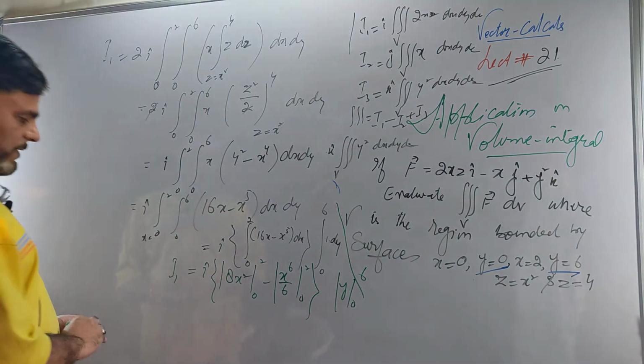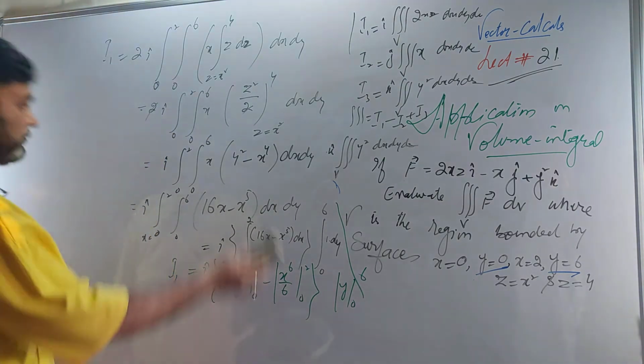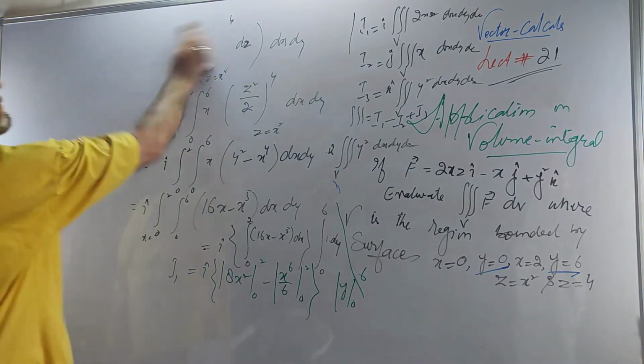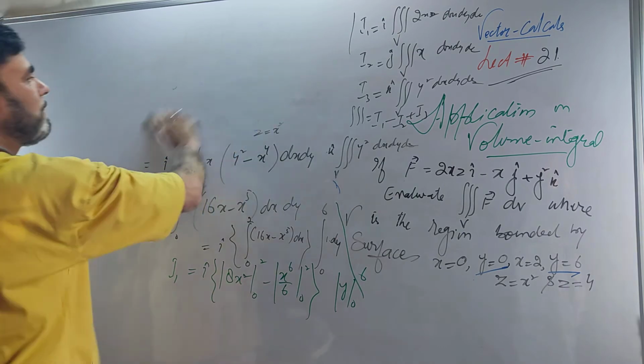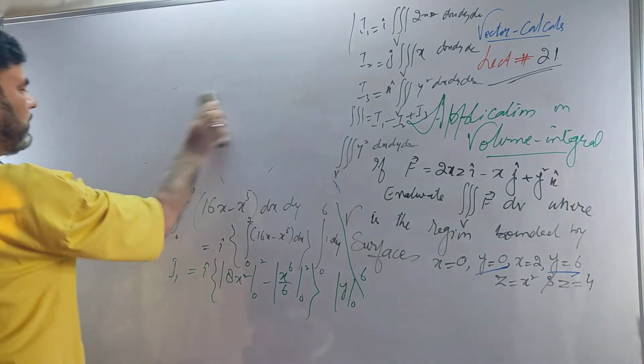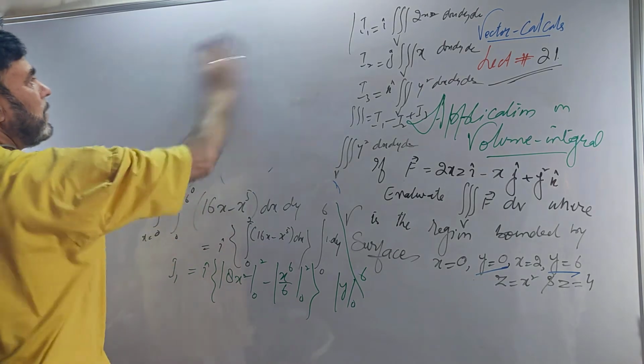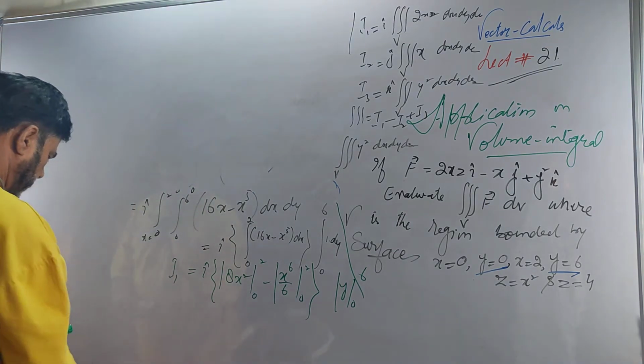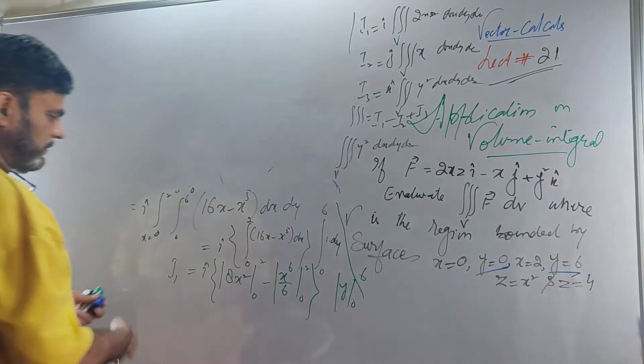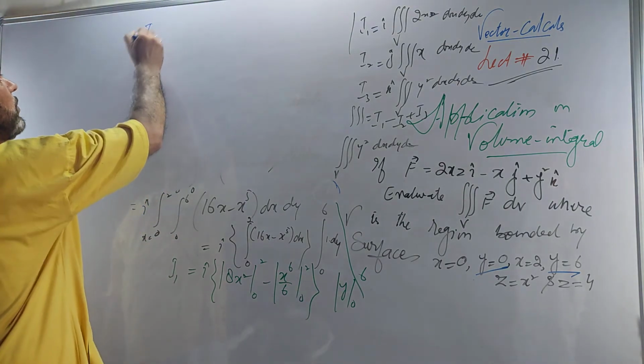Now let us evaluate this integral. So I am getting I1 here. Be cautious about what I am doing.